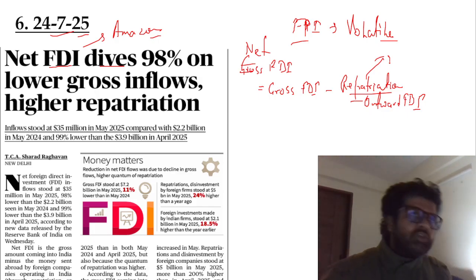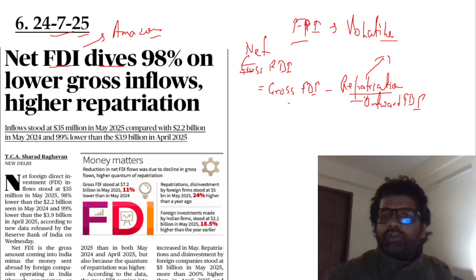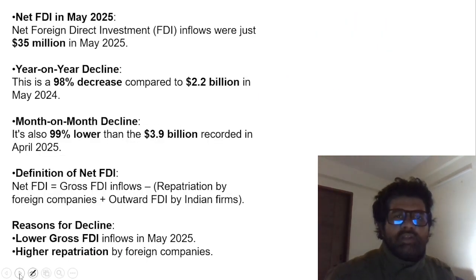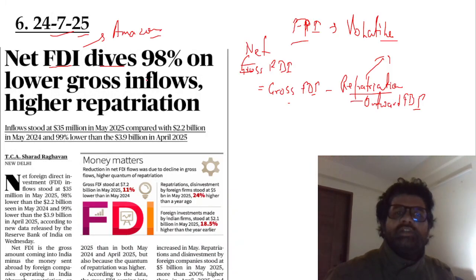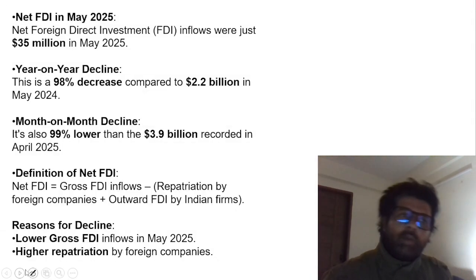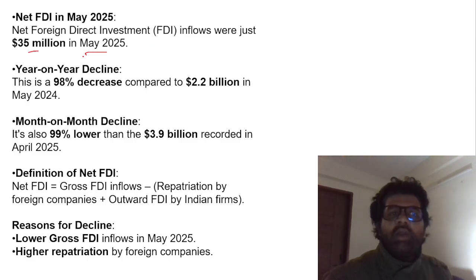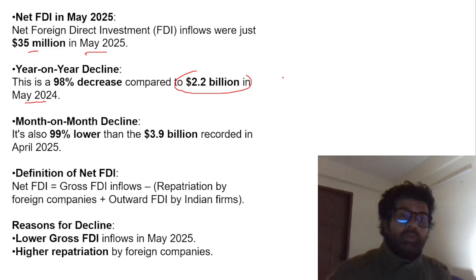Outward FDI is what? Just like Amazon is there in India, it's a US company. So similarly, let's say India's company Reliance, they're going and investing in Africa. So that is outward FDI. They're sending money outside. So if you subtract from gross FDI, repatriation and outward FDI, you will get something known as net FDI. And this net FDI, this is what this article is saying, dives 98%. So it has reduced a lot compared to last year. May 2025, $35 million. On the other hand, last May 2024, it was $2.2 billion. So much money has been taken out from our country. Net FDI, gross FDI minus repatriation minus outward FDI.